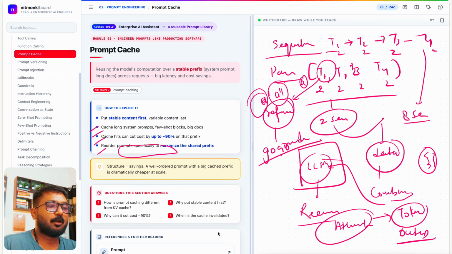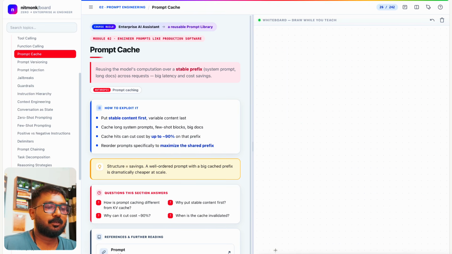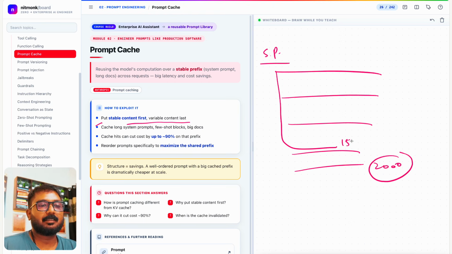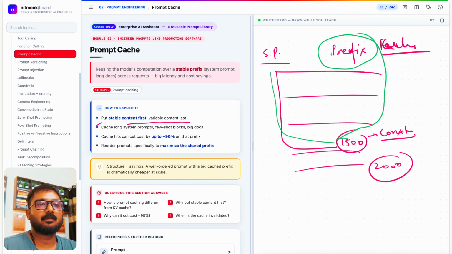Right? Now let's look at prompt caching. I think I've already told you about prompt caching. So let's revise it. Put stable content first, variable content last, like I told you about the system prompt. Let's say it's 2000 lines, and let's say 1500 lines are always constant. This is what they call prefix caching. So the initial 1500 lines are the prefix. The rest of them we could change, but these 1500 will be cached.